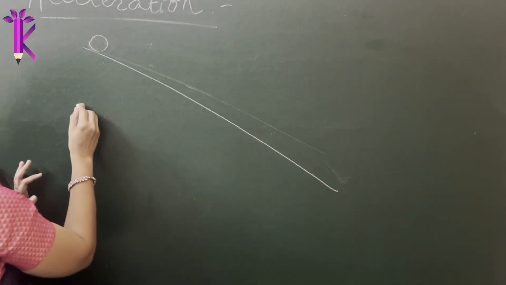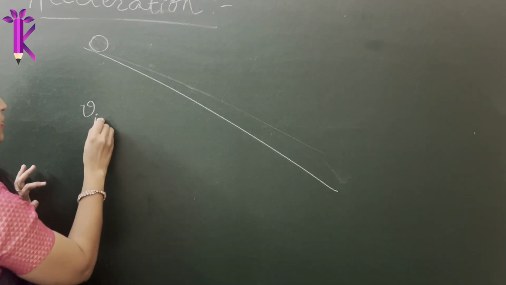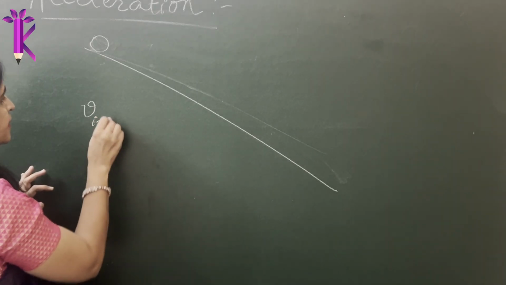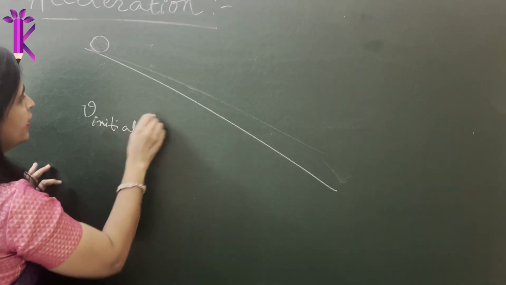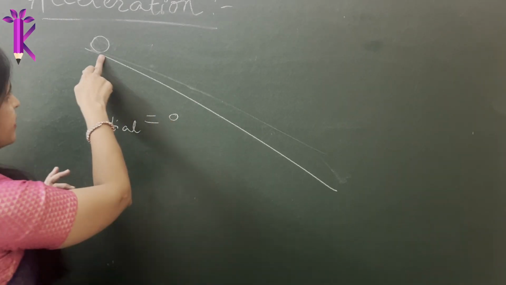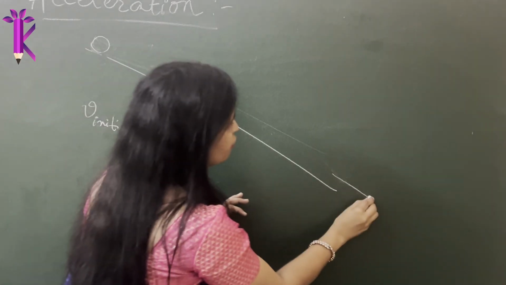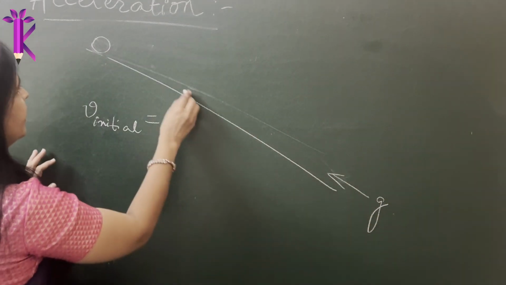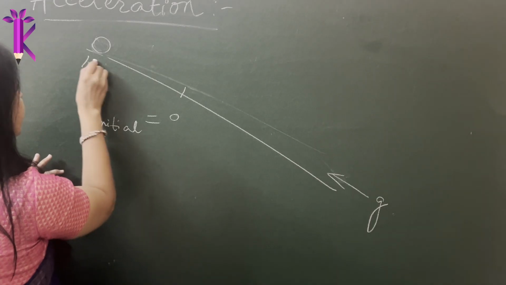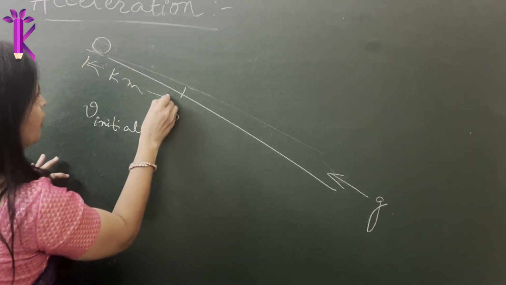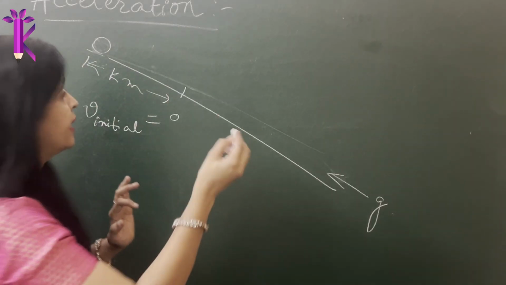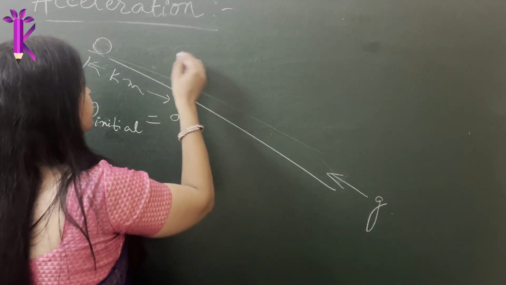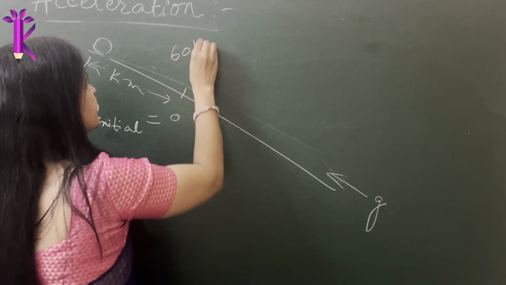So the initial velocity of the car, V initial, is 0. Now when you release the brakes, the car starts rolling down with a faster speed due to gravity. Let's say it covers 1 kilometer with a speed of, maybe, 60 kilometer per hour.